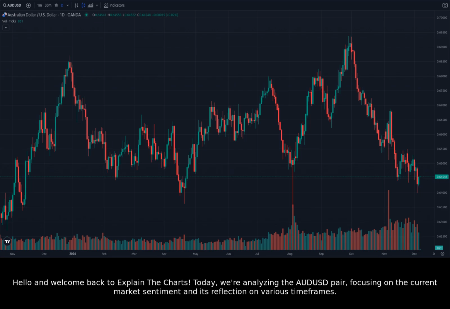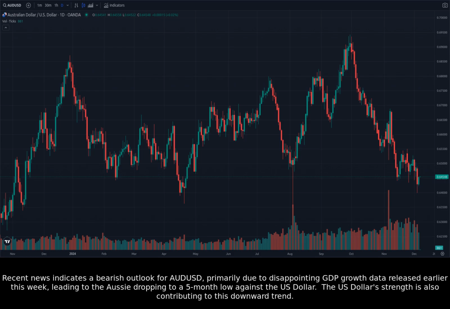Today, we're analyzing the AUDUSD pair, focusing on the current market sentiment and its reflection on various timeframes. Recent news indicates a bearish outlook for AUDUSD, primarily due to disappointing GDP growth data released earlier this week, leading to the Aussie dropping to a 5-month low against the US dollar. The US dollar's strength is also contributing to this downward trend.